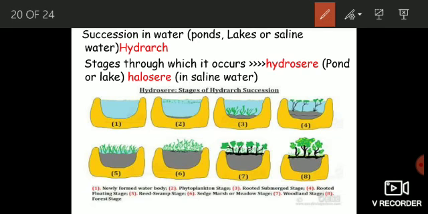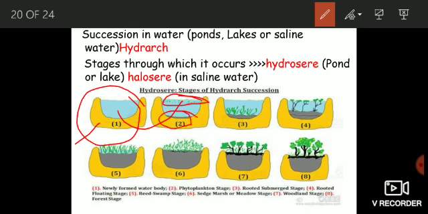You can see, first of all, you have a water body which has formed recently. And after some time, some plants appear on the surface of this water body, okay? And they are known as phytoplanktons. And these plants include diatoms, green algae, blue-green algae. These are eaten by zooplanktons, which are animals. And when both zooplanktons and phytoplanktons die and decompose, they add humus, okay?